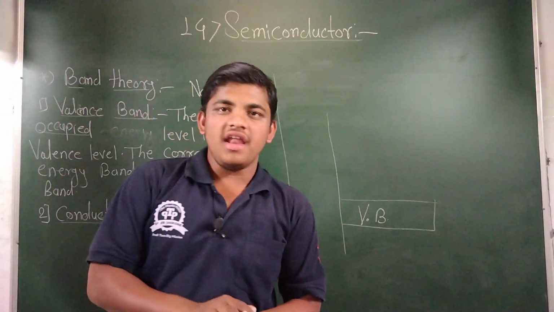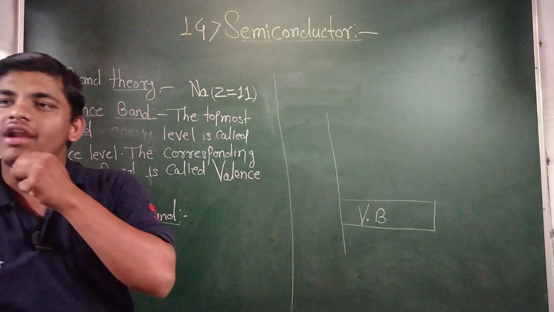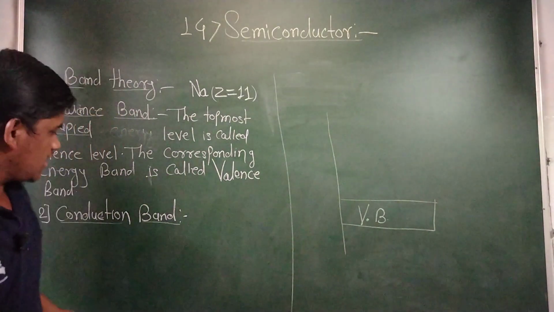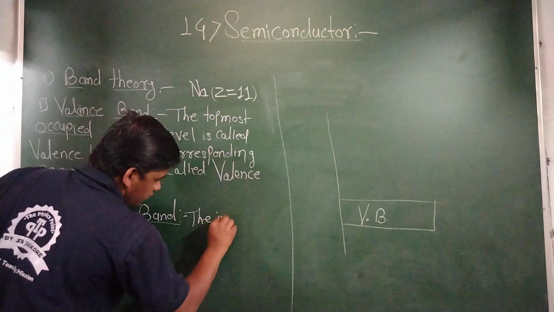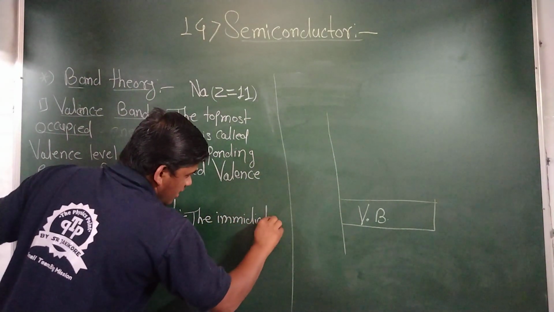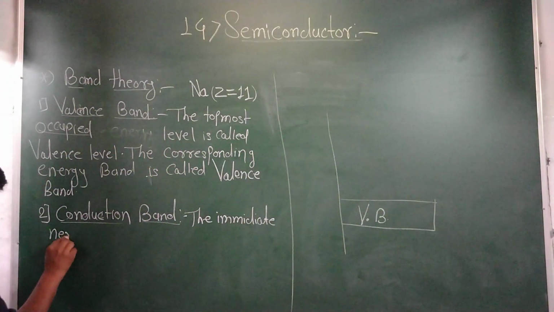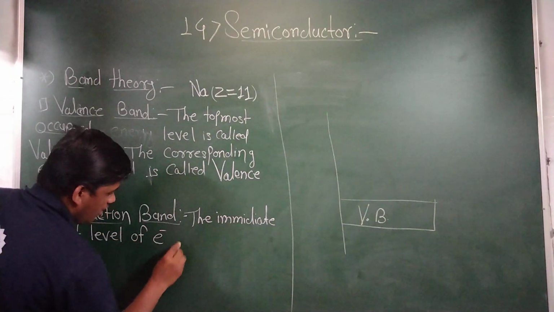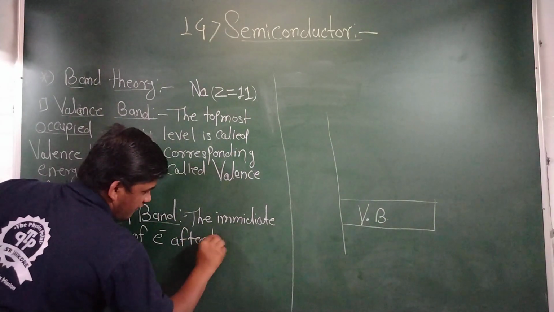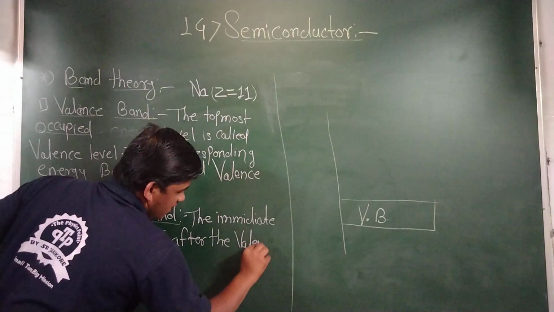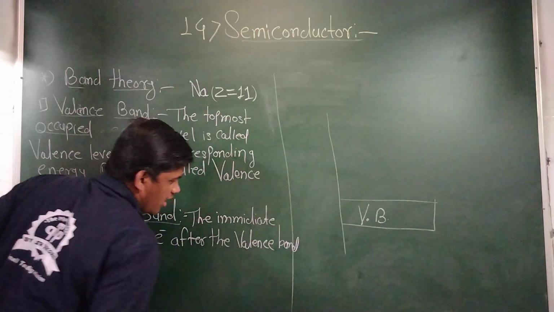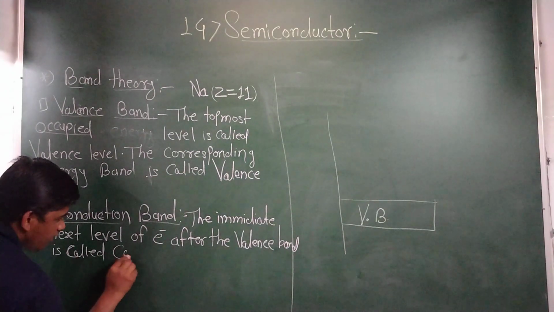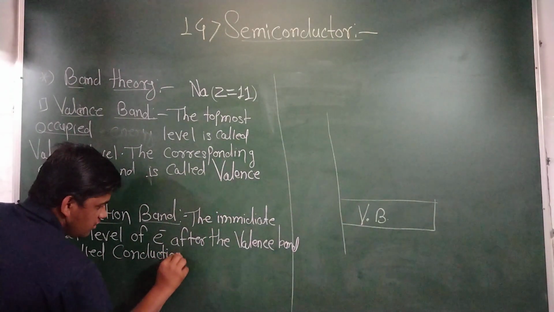The immediate next level of electrons after the valence band is called the conduction level.